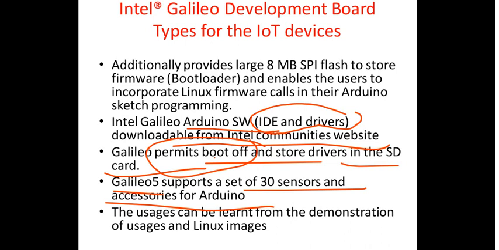Here the words Arduino and Galileo are being used synonymously because, as I have already told you, the Intel Galileo board is the first Arduino board based on the Intel architecture. So therefore we can definitely make use of these words synonymously. Then let me go to the next one.